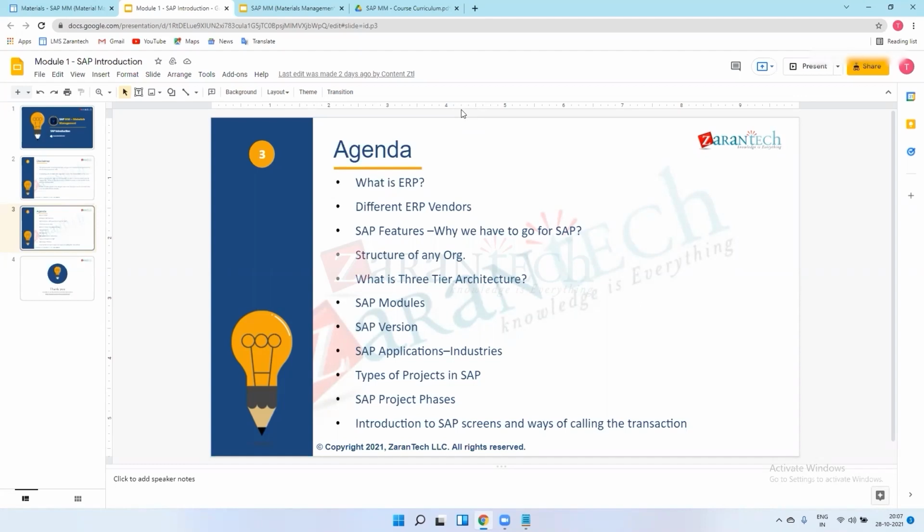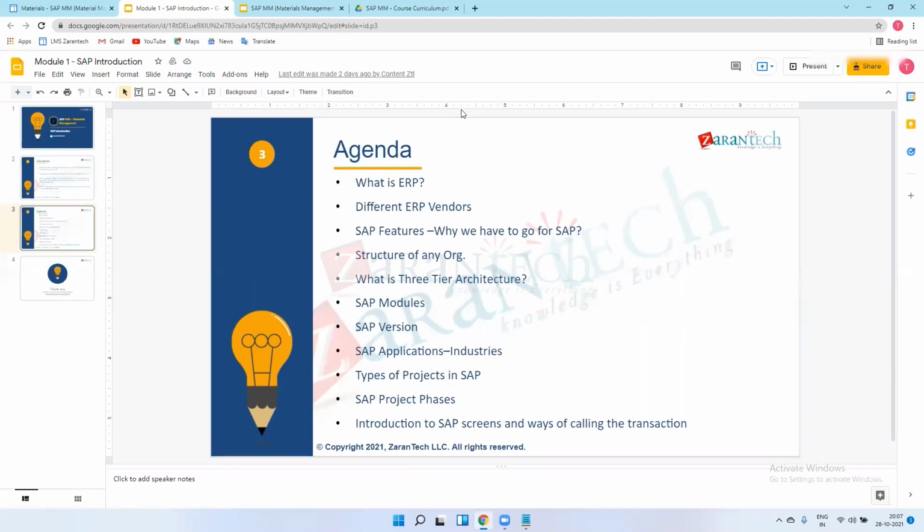SAP comes up with these updates every year, so we upgrade the system from old to new. That is called SAP upgradation. Am I right about SAP upgradation? I'm asking because you work on upgradation projects, no? Yes, true. Upgrading the software from one version to another.